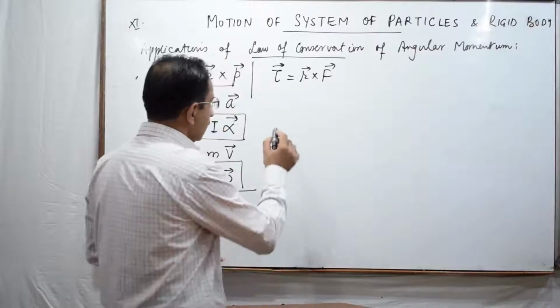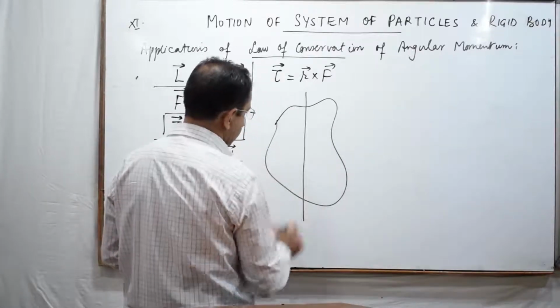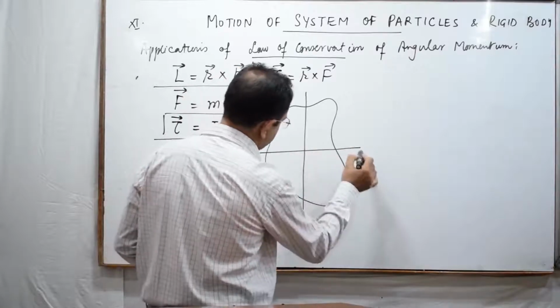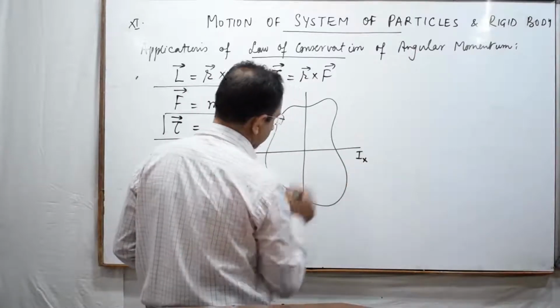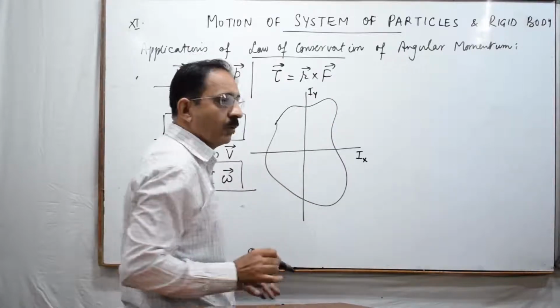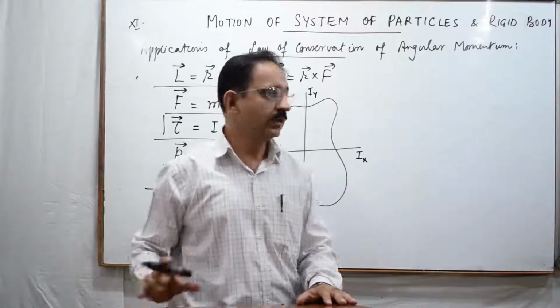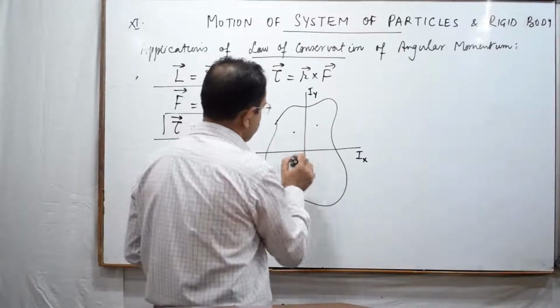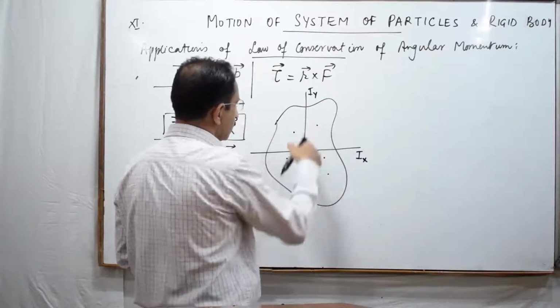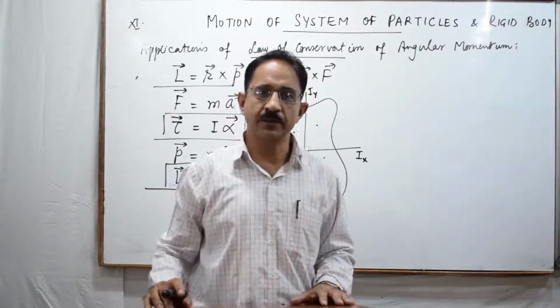जैसे अगर ये हमारे पास एक rigid body हो और इस rigid body से पहले मैंने ये axis ले लिया और फिर ये axis ले लिया, if I say here the moment of inertia is Ix, here the moment of inertia is Iy, they are different from each other because the distribution of mass with respect to this axis and the distribution of mass with respect to this axis, they differ from each other.